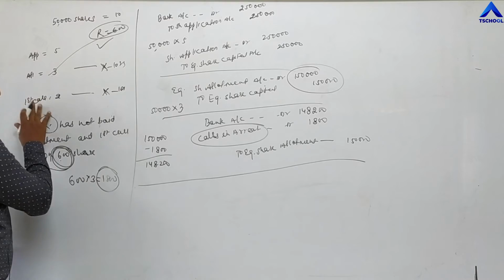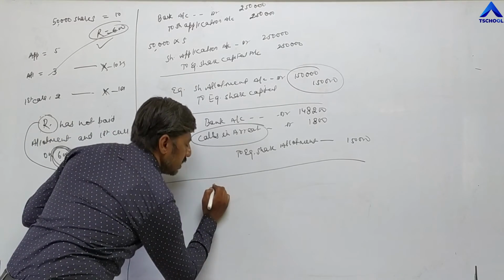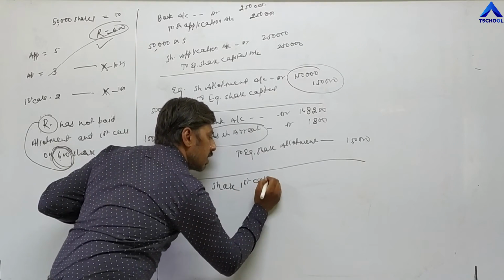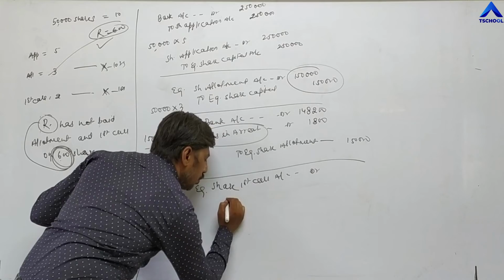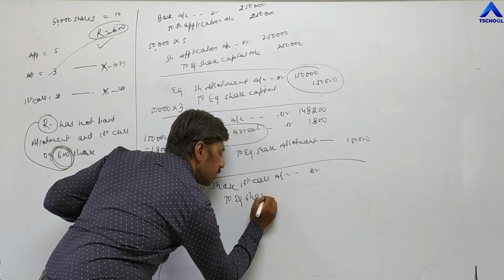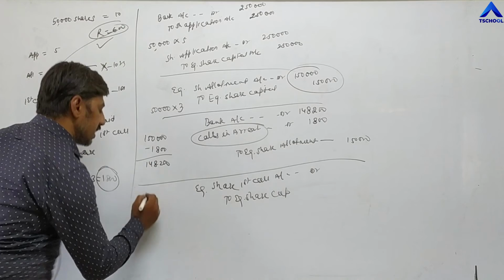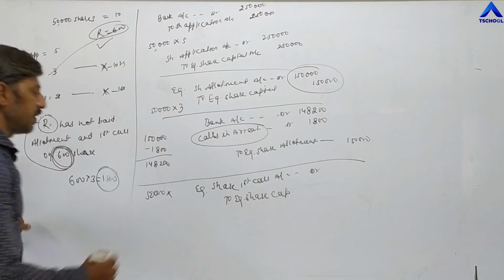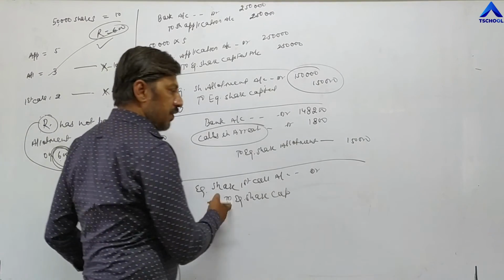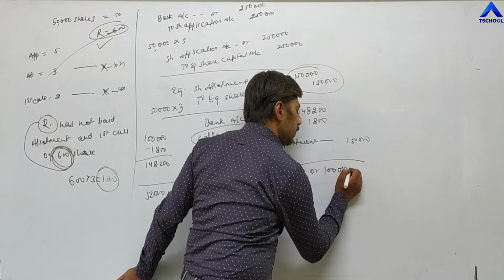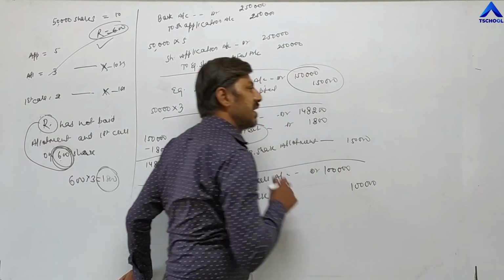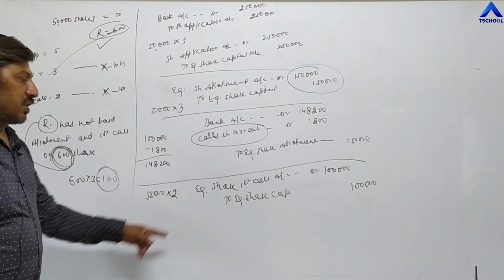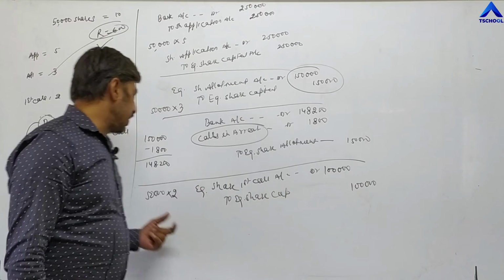Now comes the third installment, the first call. The entry is like this. Share means equity share. Equity share first call account debit to equity share capital. Total shares are 50,000, and the value of the first call is 2 rupees, so 50,000 into 2. In the first entry you always have to show the full amount, because this entry is always passed by the company in advance, in advance means before demanding this amount. Share first call account debit to equity share capital 1 lakh rupees, 50,000 into 2.